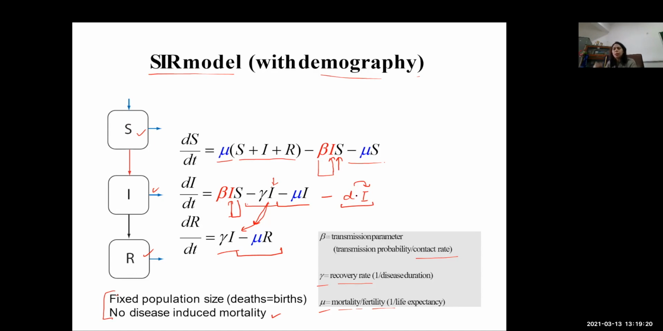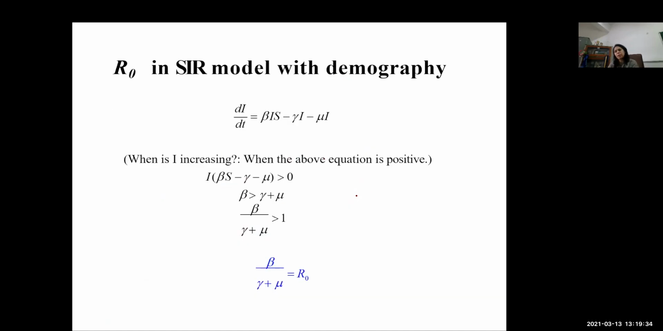Okay. Similarly, we keep on relaxing the assumptions, and we will reach a situation where our model will be exactly, we can say, representing the real life situation.